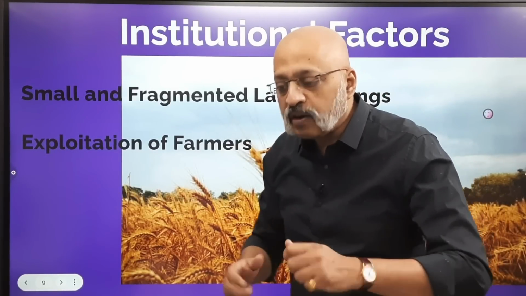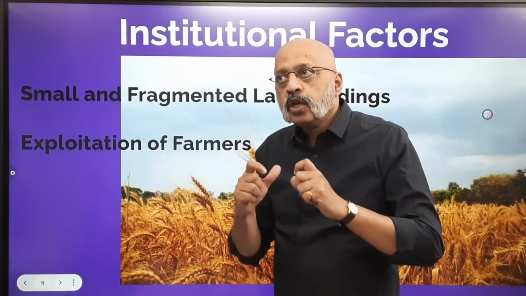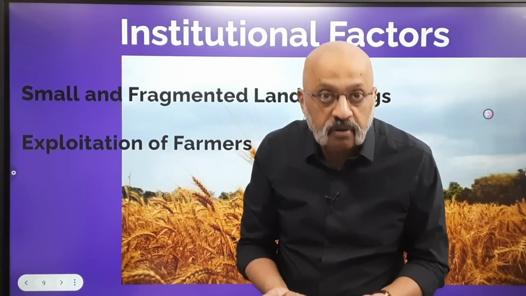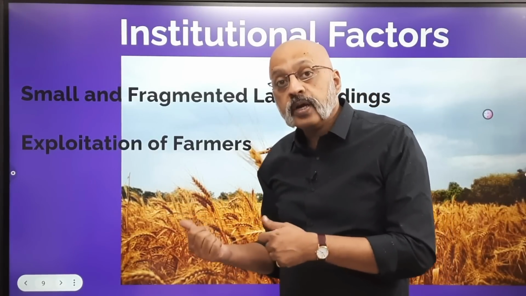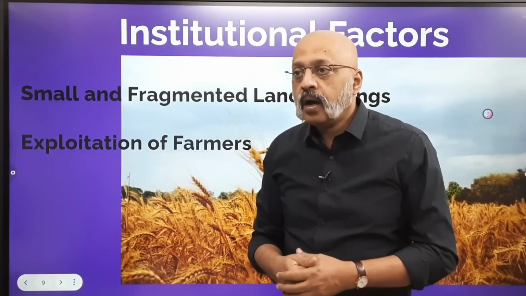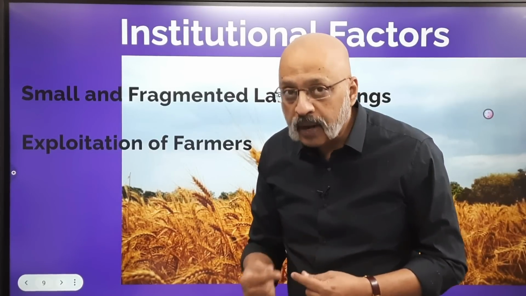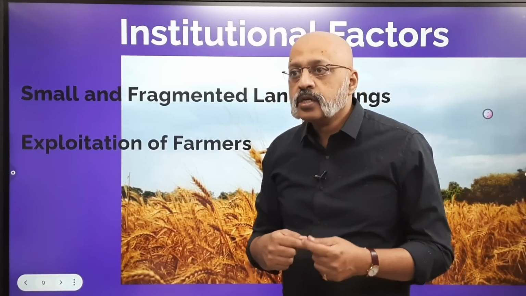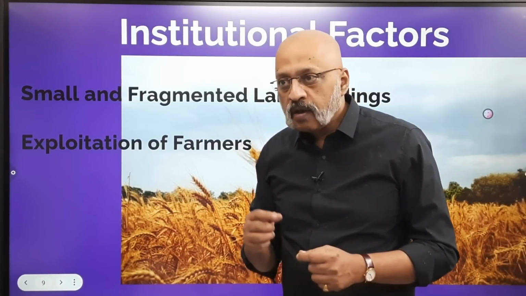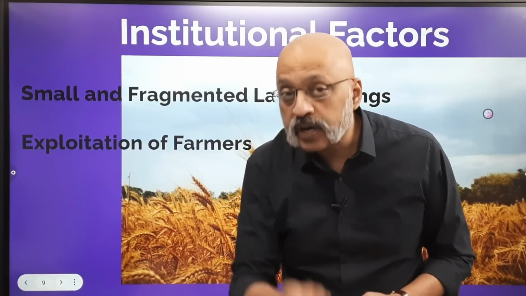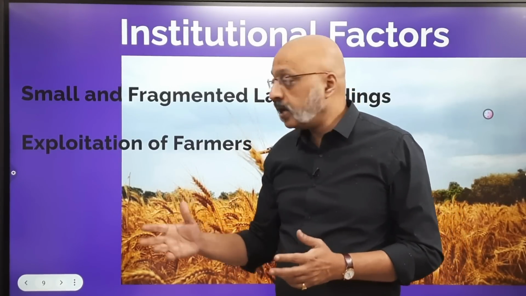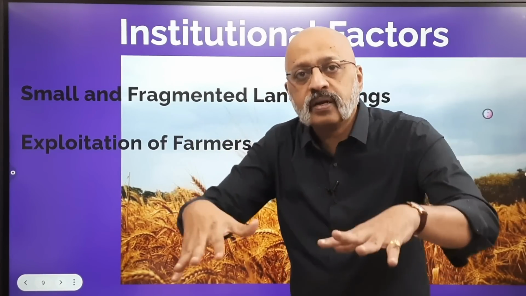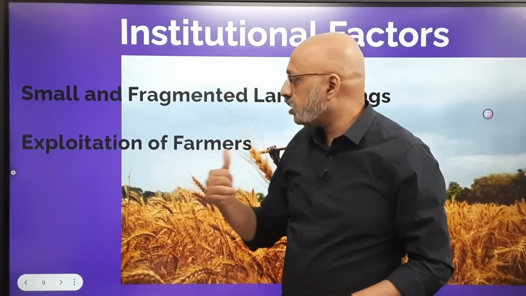So what happens is that when you are a small farmer, you do not have the funds to be able to buy better quality machinery, right? Use the plow instead of using a tractor, right? They are unable to buy new farm machinery. They cannot practice modern agriculture. So scientific cultivation with improved techniques and better quality seeds is not possible. Okay, so that is one of the institutional reasons. Institutional means systemic reasons why there is low agricultural yield.